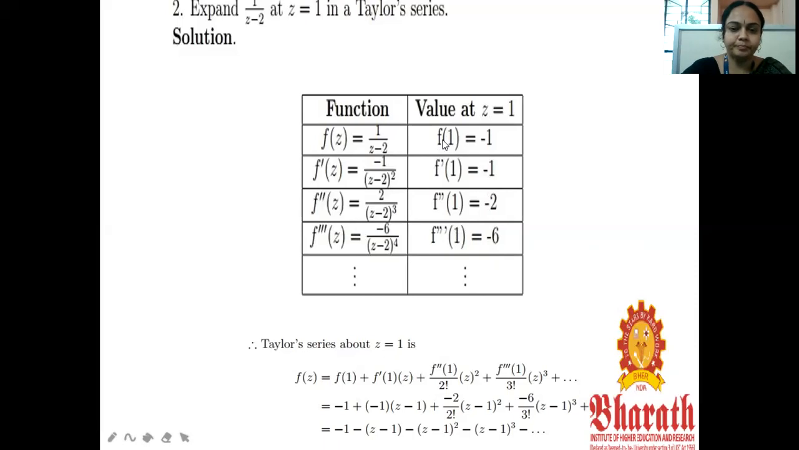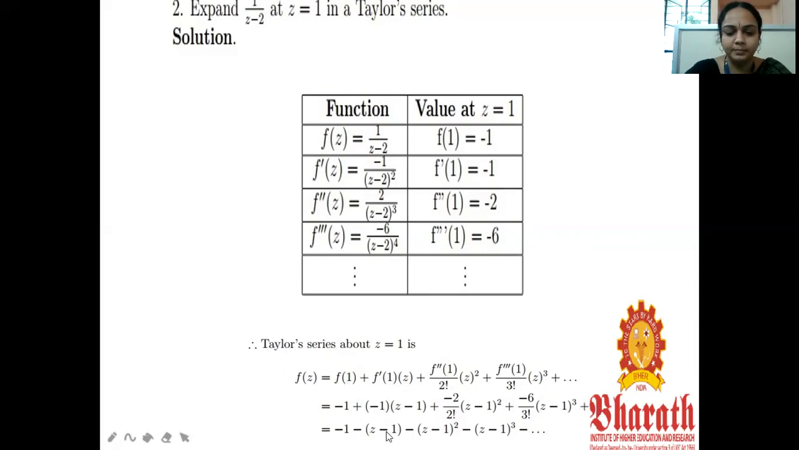Now substitute the values of f of 1, f dash of 1, f double dash of 1, f triple dash of 1 in the Taylor series expansion. So here minus 1 plus f dash of 1, which is minus 1, into z minus 1, plus f double dash of 1, minus 2 by 2 factorial, z minus 1 the whole square, and minus 6 by 3 factorial into z minus 1 the whole cube.